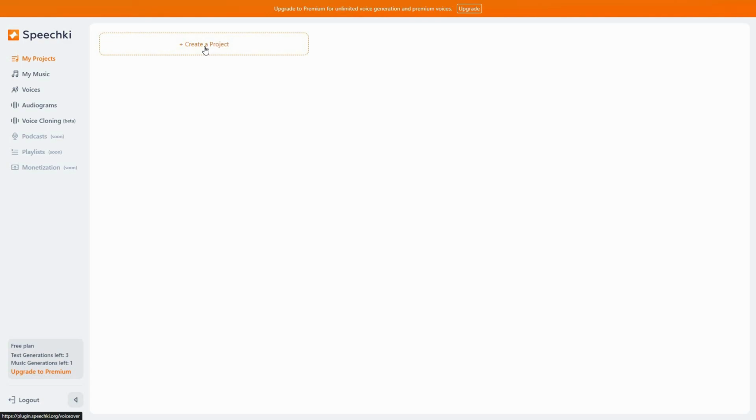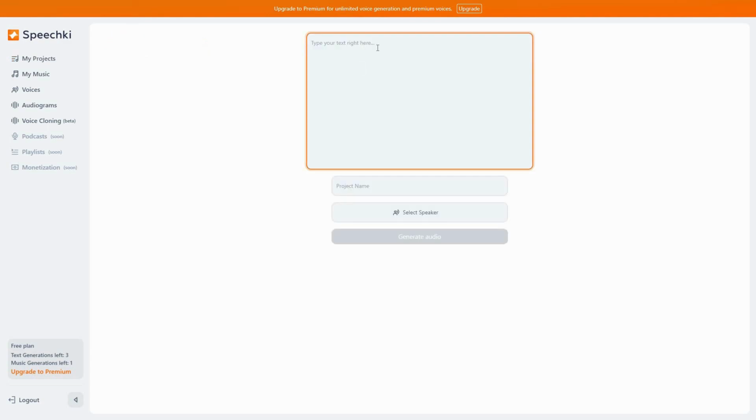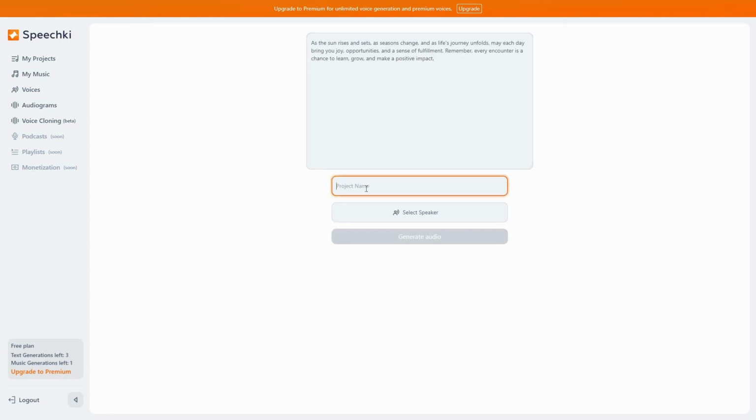For that, click on create a project. Now in this box, you have to type your text or paste your text. So as you can see, I have pasted my text, and now I have to give it a project name. So let's type project 1. And then comes the best part, which is selecting the speaker and also your language. So let's click on this one.